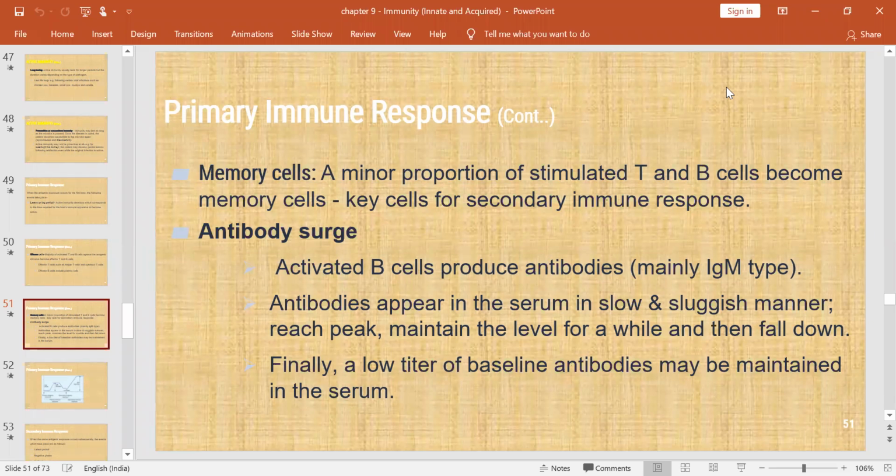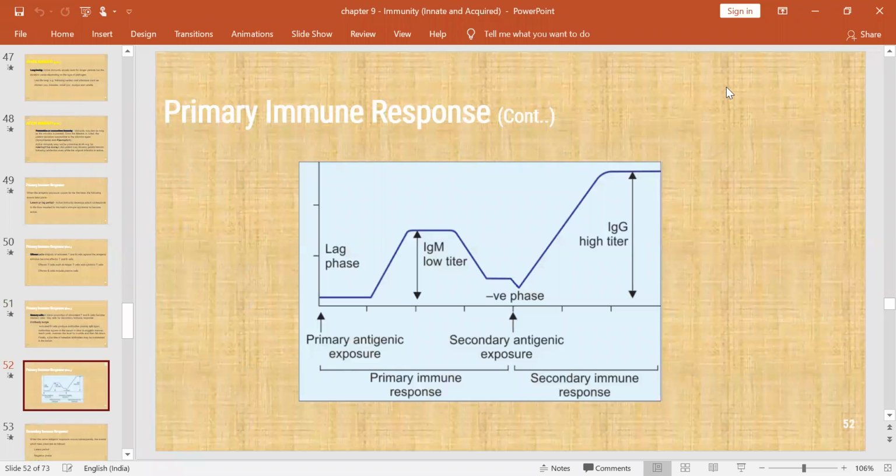And finally, a low titer of baseline antibodies may be maintained in the serum. If you see this diagram, from the start to this point, it is considered a primary immune response. Here, the person gets first-time antigenic exposure and doesn't have any immunity against it. So for mounting the proper immune response, it will take some time. This is called the lag phase or latent phase.